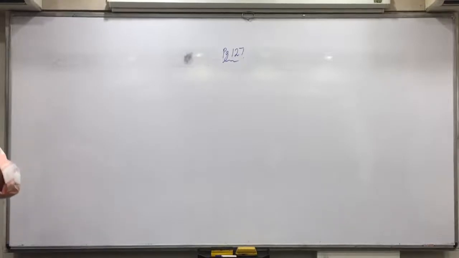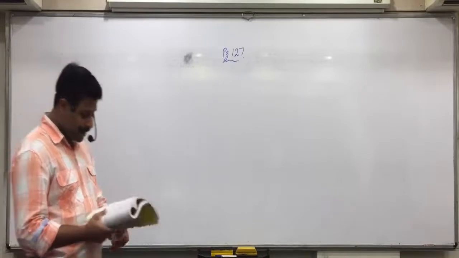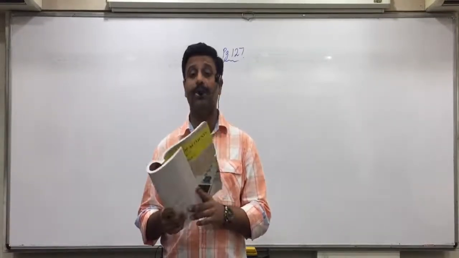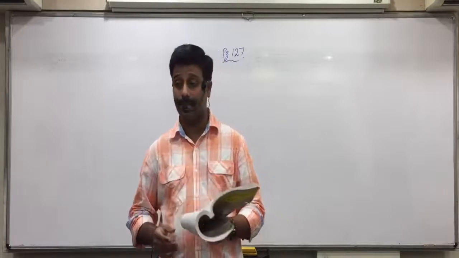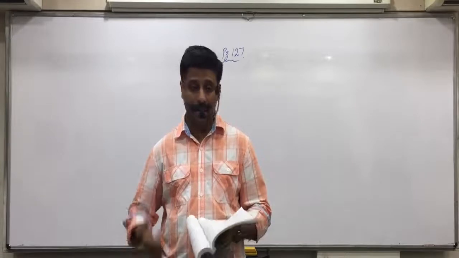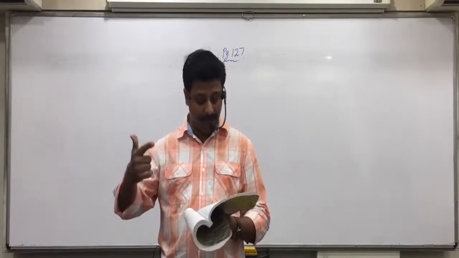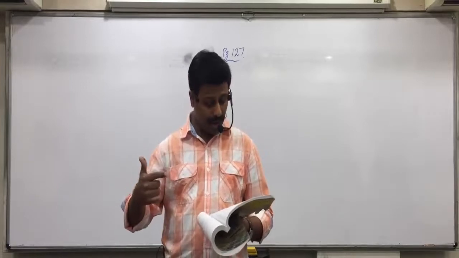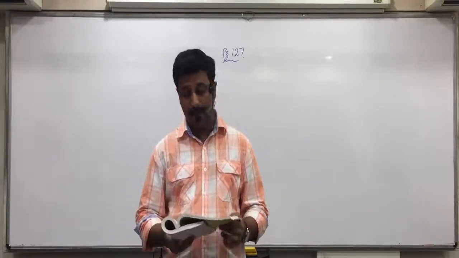Inventories, circle the word stock. Any kind of stock will come in inventories. So stock of raw material, stock of semi-finished goods, it's also called work in progress. Stock of finished goods, stock in trade, and loose tools will also come in inventories. Put tick on loose tools, spare parts, consumable stores, and goods in transit.